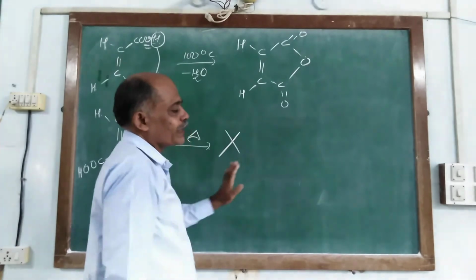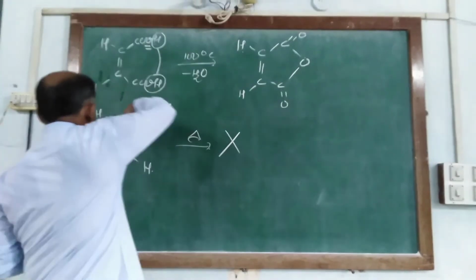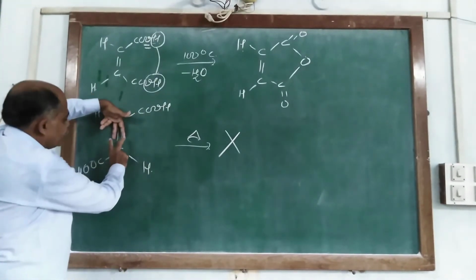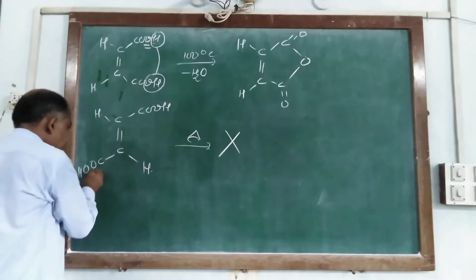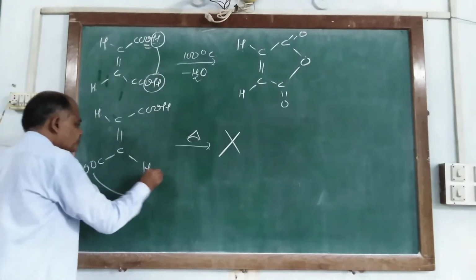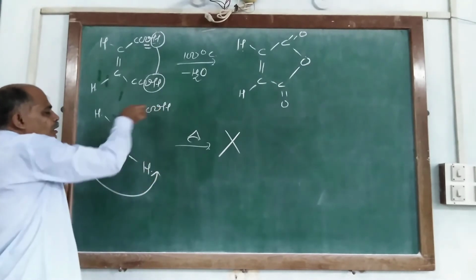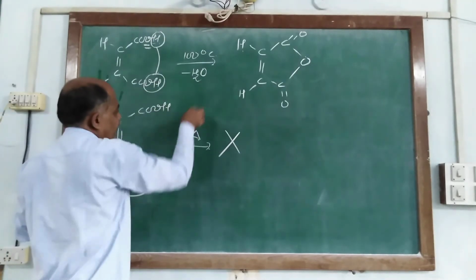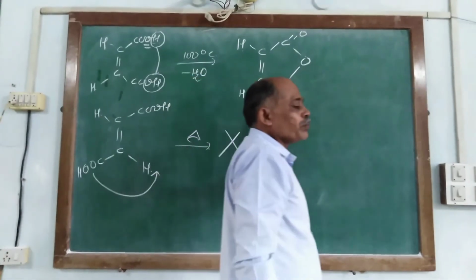So fumaric anhydride does not exist, because when it is heated at a higher temperature, it rotates around this axis and this axis. So the carboxylic groups arrange on this side, or both carboxylic acids come near to each other, and it easily loses one water molecule and makes the anhydride form.